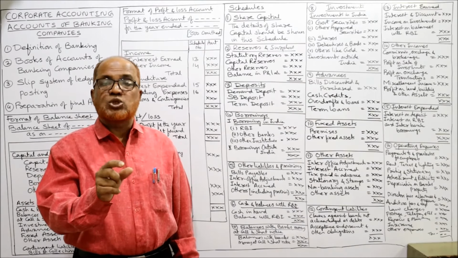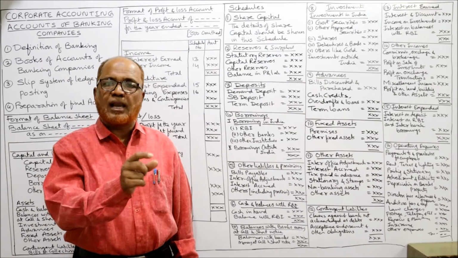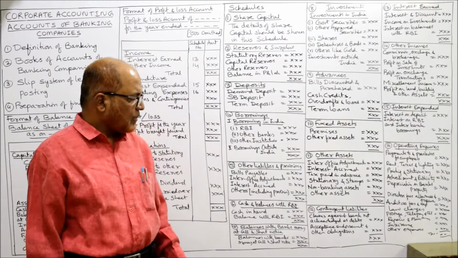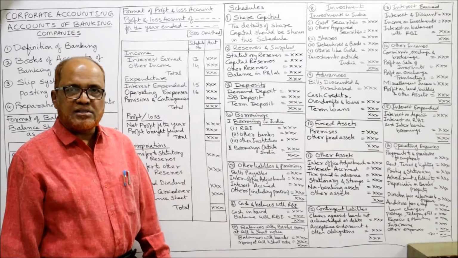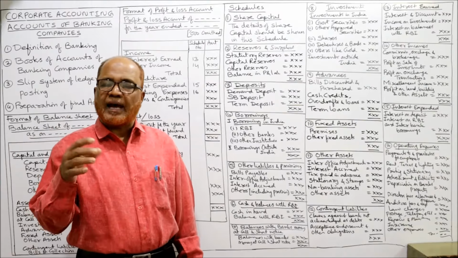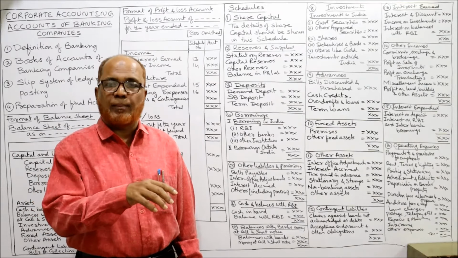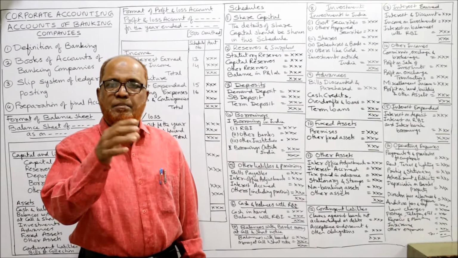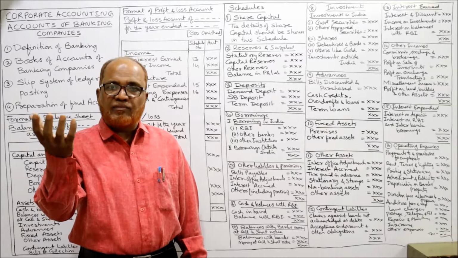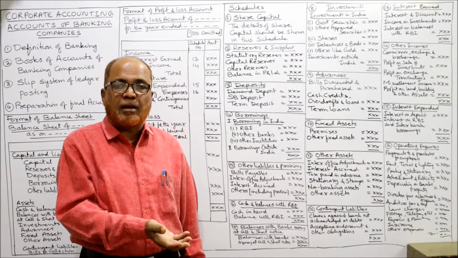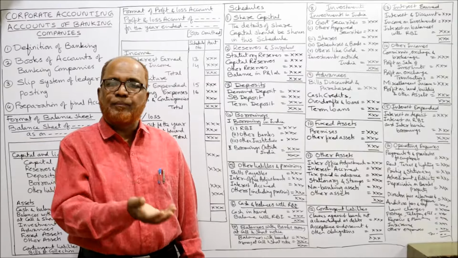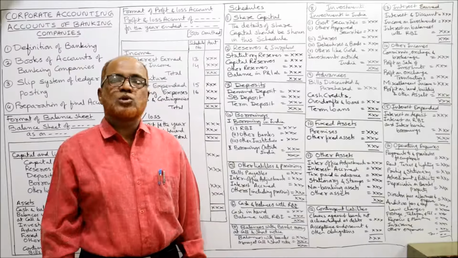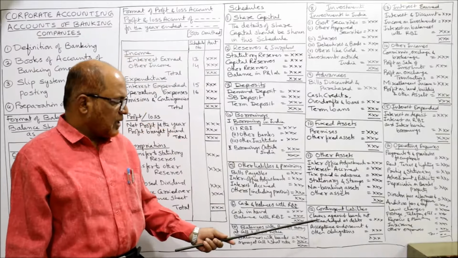Contingent liabilities, 12th schedule. Bills for collection, no schedule. Now 12th schedule, contingent liabilities. Actually, a contingent liability is not an actual liability. It is a conditional liability. It is a liability which is dependent on some event. If that event happens, then it may become a liability. If that event does not happen, it may not become a liability. So, a conditional liability. What are the items?